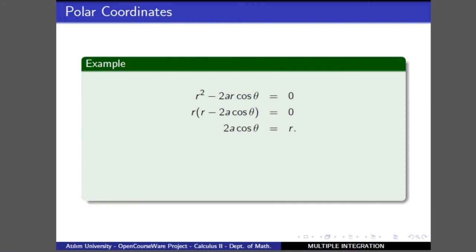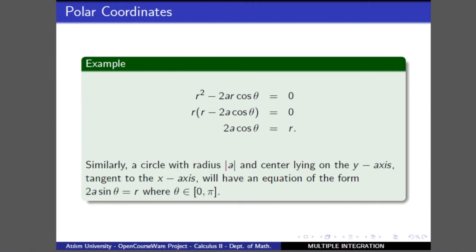has the equation r = 2a cosine theta, where in a similar way we can find the equation of a circle which is symmetric with respect to the y-axis, that is whose center is at the point (0, a) and the radius is absolute value of a, can be evaluated, which is r equal to 2a sine theta.